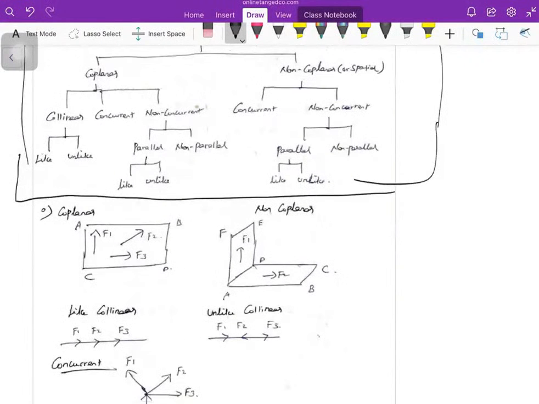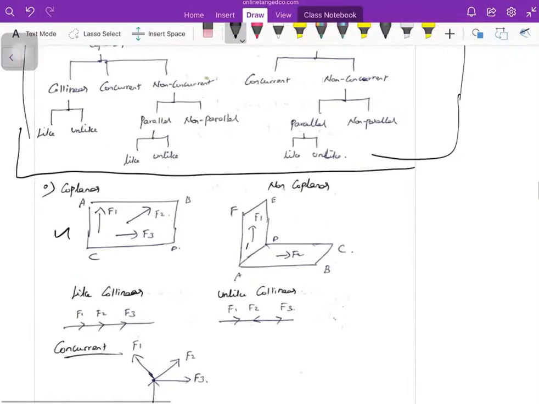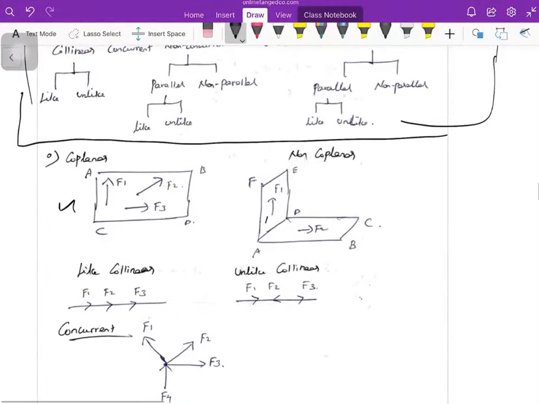Coplanar forces means all the forces are acting in a particular plane. Here force 1, force 2, everything is acting on the plane ABCD, so it is a coplanar force. Non-coplanar means the forces are not acting in a single plane, they are acting in multiple planes. The definitions are very simple; by seeing this diagram you can understand. This is a non-coplanar force, because the forces are acting in two different planes.